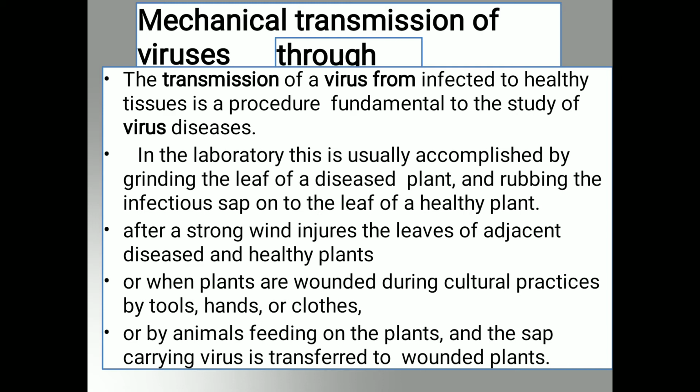Next one is when plants are wounded during cultural practices by tools, hands, and cloth.